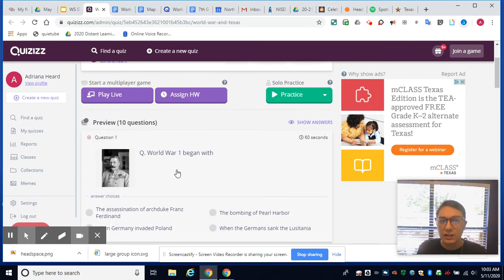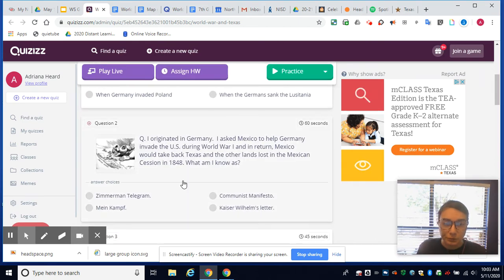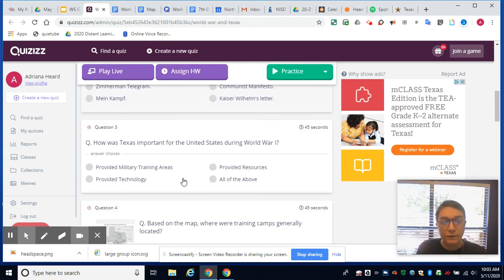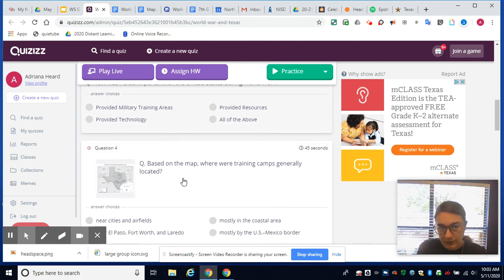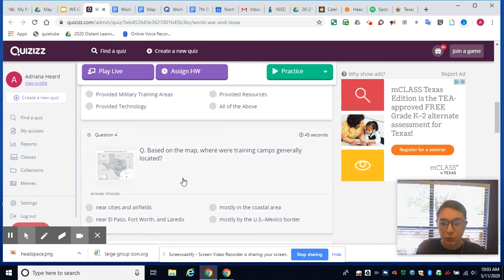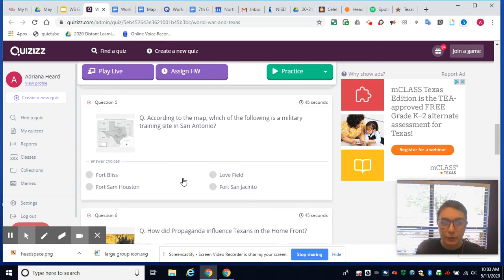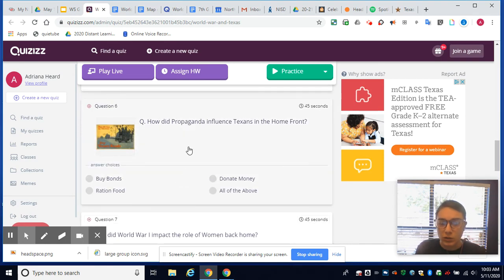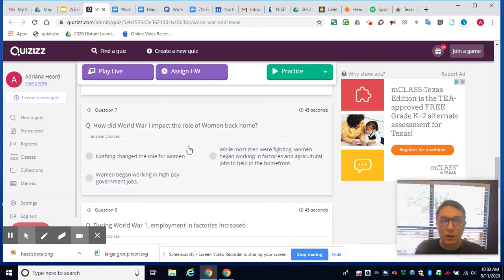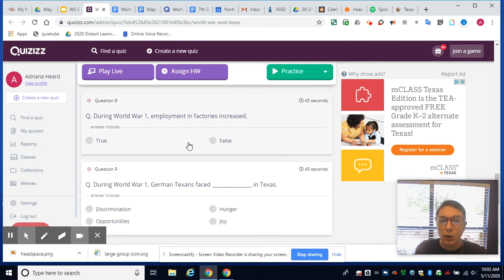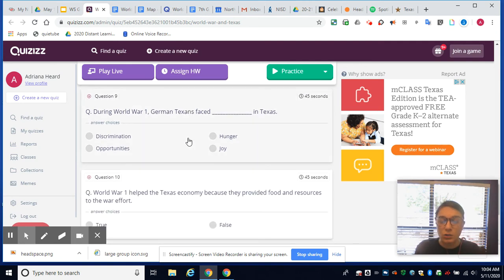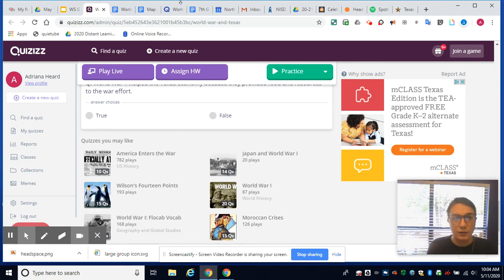So as you can see, it has a question about what started World War One, how the U.S. got involved, how it impacted Texas, also some questions regarding the map, questions about propaganda, also how World War One impacted the role of women back home, how employment increased, and also what Germans faced, and how it helped the Texas economy.